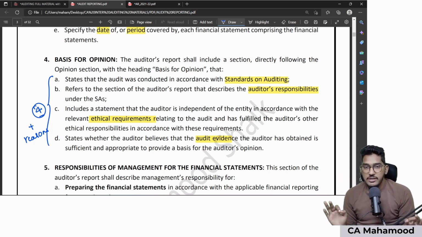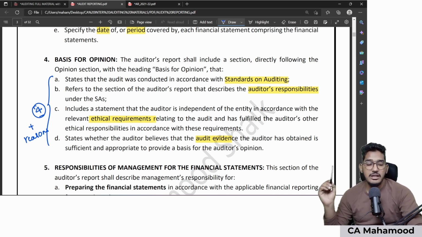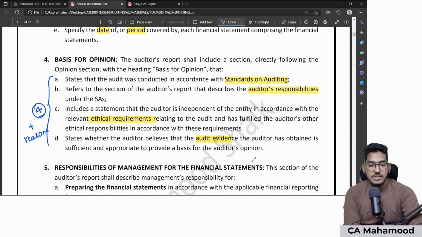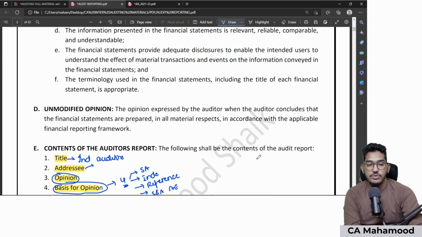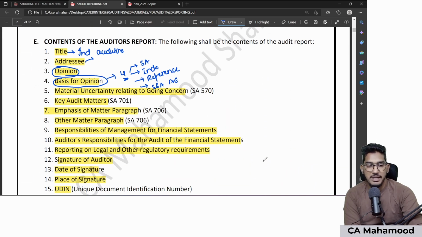Understood? So if you modify your opinion, along with these 4 things, also tell the reasons why you are giving a modified opinion. Clear everybody? So with this we are successfully done with the 4th paragraph also, which is the basis for opinion paragraph.